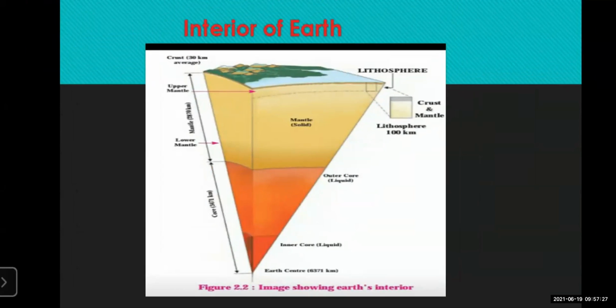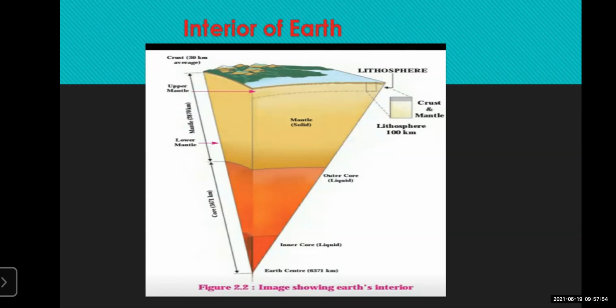So once again, we can see the three layers. That is the first layer, crust. Crust is divided into outer crust, inner crust. Second layer, that is the mantle. Again, the mantle is divided into two things. And then the last part, it is called as the core. The core is again divided into inner core and outer core. So this is all about the interior of the earth.